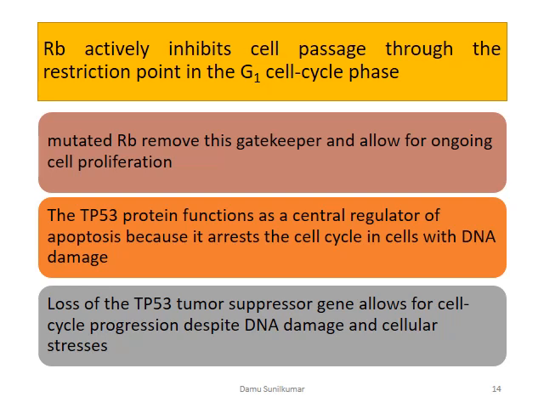Now when it comes to P53, the P53 protein functions as a regulator of apoptosis because it arrests the cell cycle in the cells when there is DNA damage. And if there is a loss of this P53 tumor suppressor gene, either through mutation or some other factors, it allows for cell cycle progression despite the DNA damage or cellular stress that is detected in our body.